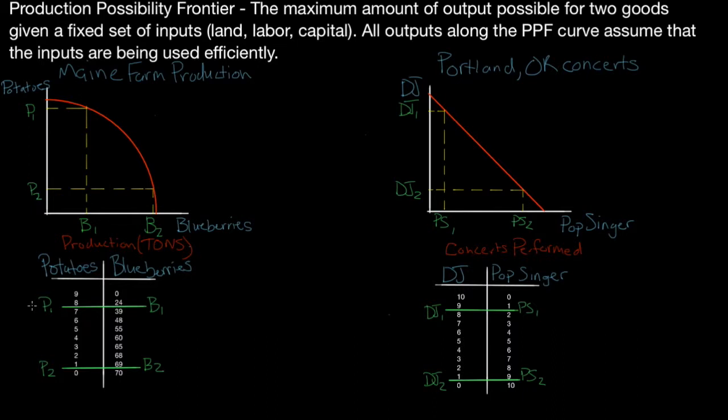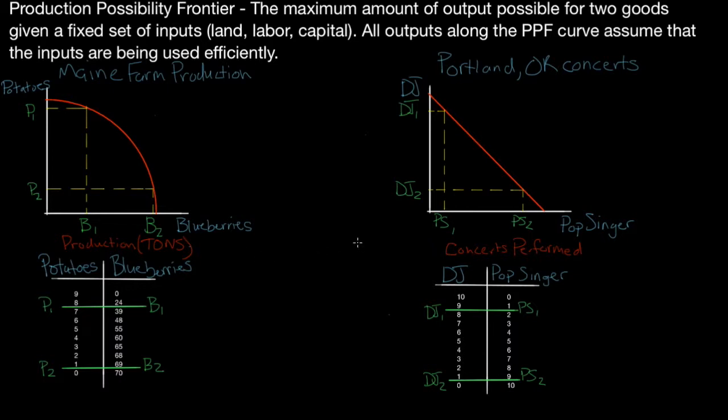Now, if there was a high amount of capital and a low amount of labor, it would probably be more efficient for Maine to produce potatoes rather than blueberries. But in this instance right here, I assumed that there was a low amount of capital and a high amount of labor, and that's why it's more efficient to produce blueberries. So there's a trade-off there.